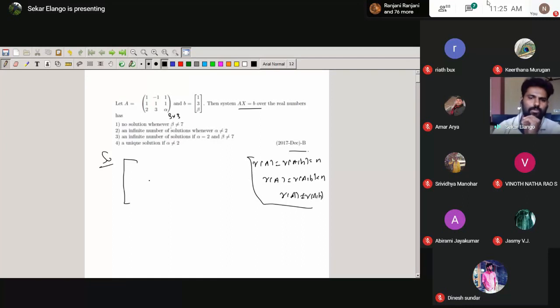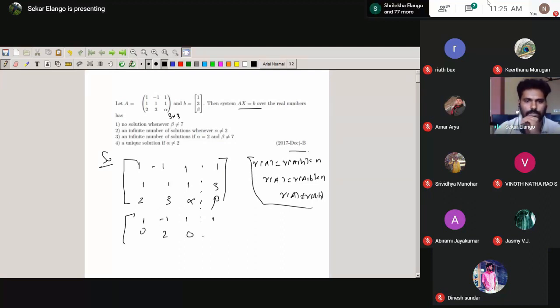First you can write the rank of A directly. You can solve for that: 1 minus 1 1 1, 1 1 2 3, alpha 1 3 beta. What is the procedure to find the rank of the matrix? Using the row echelon form. After that, count how many linearly independent vectors there are. First we make these 3 entries 0. With 1 minus 1 1 1, R2 minus R1 becomes 0, then 1, then 0, and this becomes 2.